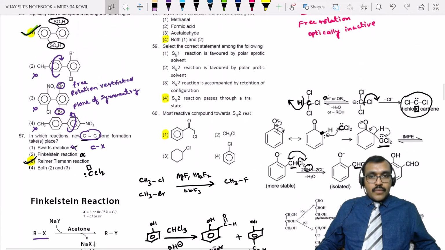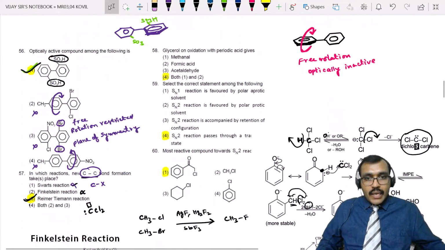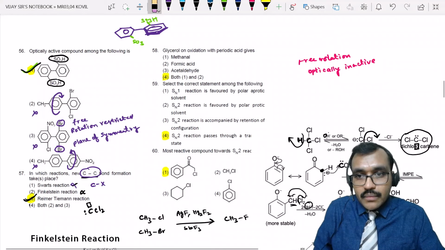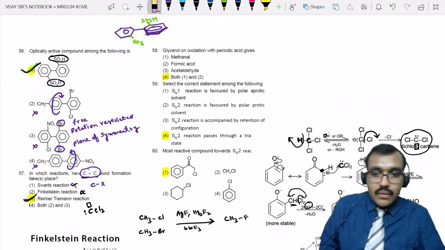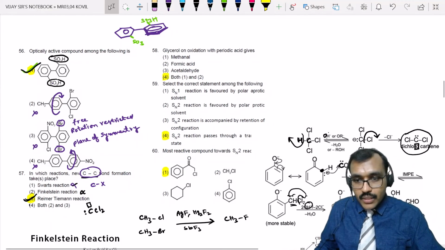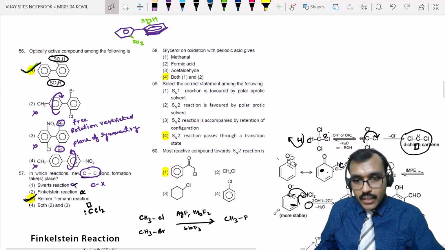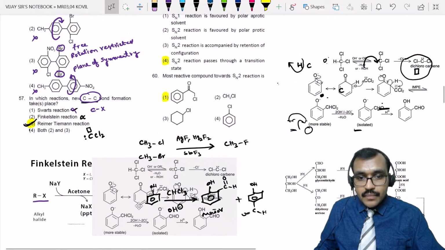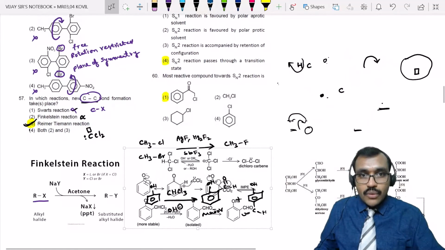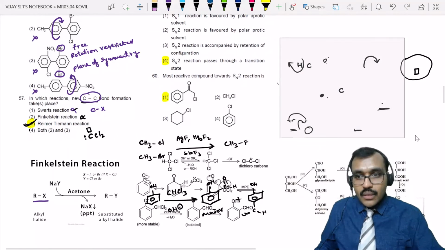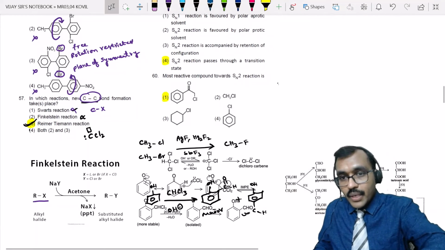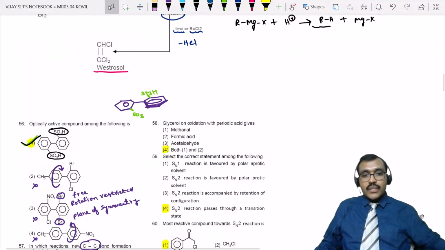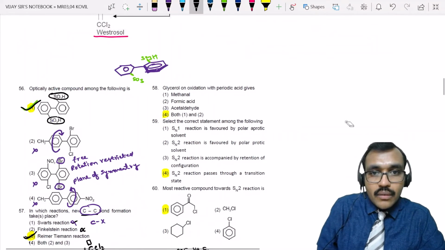Now, next question. Glycerol on oxidation with periodic acid. Now see this. There are two conditions. Earlier they asked the same glycerol but with HI. Now they are asking about glycerol with HIO4, periodic acid. The nature of periodic acid is that it oxidizes adjacent hydroxy systems.